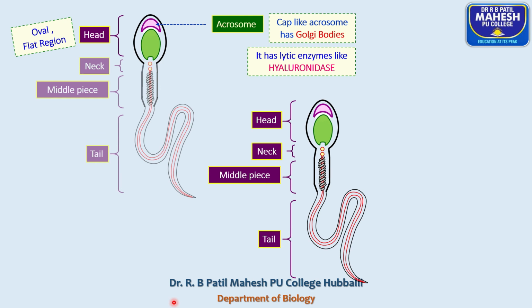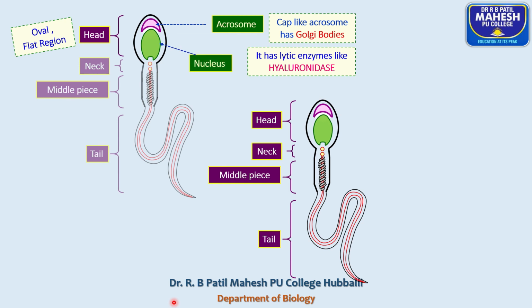One is hyaluronidase, another one is acrosin. These enzymes dissolve the egg membrane and make a microscopic passage. Through this passage, the sperm penetrates into the ovum.